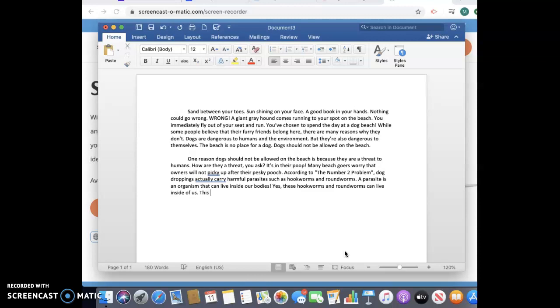Think of this as a cause and effect. So sometimes in your writing, a reader may ask, okay, so why is this a problem? So then we need to explain that to them. This is a problem because it can make us sick.